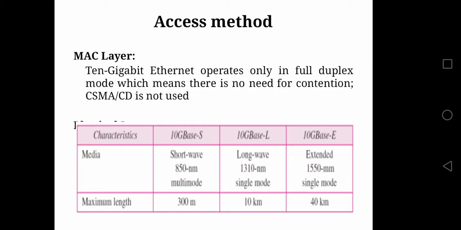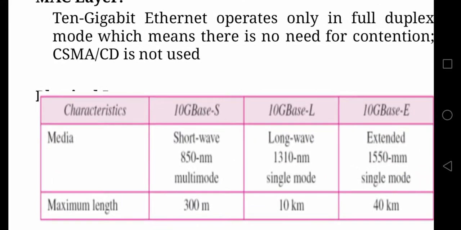Then you can just observe this. We have the types of cables in 10 gigabit as 10GBASE-S, 10GBASE-L, 10GBASE-E, where S stands for short wave, L for long wave, E for extended wave. Hence, L covers a longer distance of 10 kilometers, S covers a shorter distance of 300 meters. Extended is nothing but an extension of long wave, hence it covers more distance than L, that is 40 kilometers. And S uses multi-mode, L uses single mode, and E uses single mode.